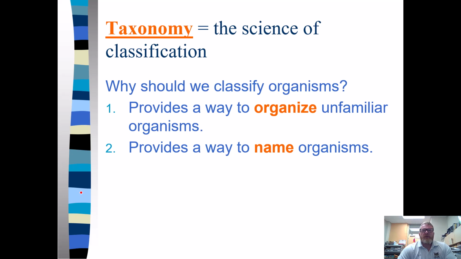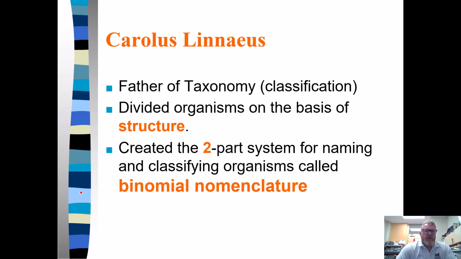All right, guys. So we're going to talk a little bit about classification today. Taxonomy is just the science of classifying things and putting them into an organized, logical pattern. We can put new organisms into categories, and we also provide a name for them. Carl Linnaeus is the father of taxonomy, or classification.